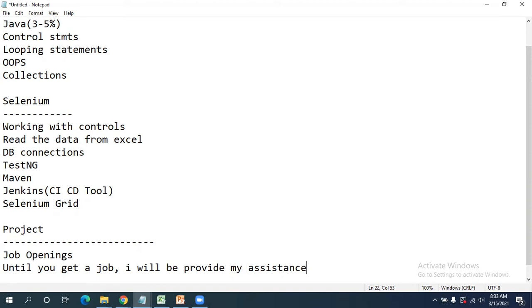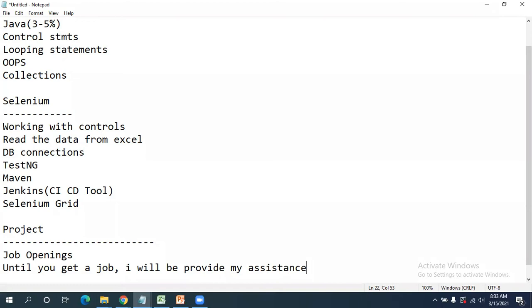And coming to the job openings, you need not worry about the job openings. If you learn Selenium perfectly, then you can easily get a job all over India. Now all the jobs are remote jobs only, right? Working from home. You need not worry about the location preference, so at any location we can work.